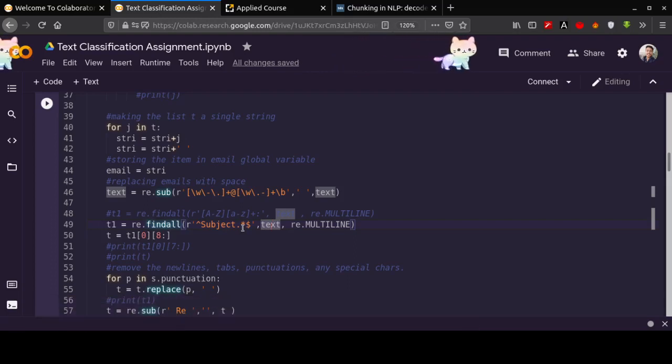Basically we have to find the subject in an email. We all know that an email consists of a part that is the subject. So we will find all the subjects and store them in t1. We don't need the exact word subject, we need the text which we write in the subject.